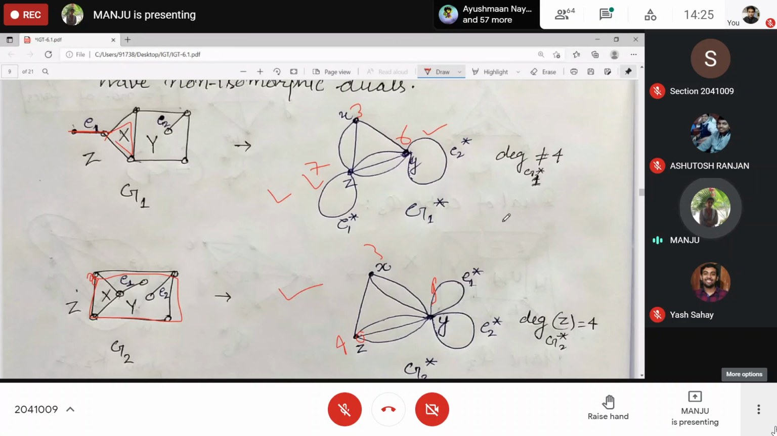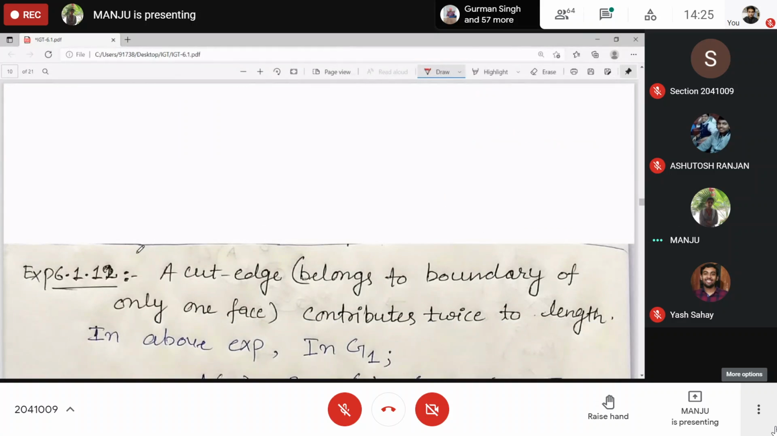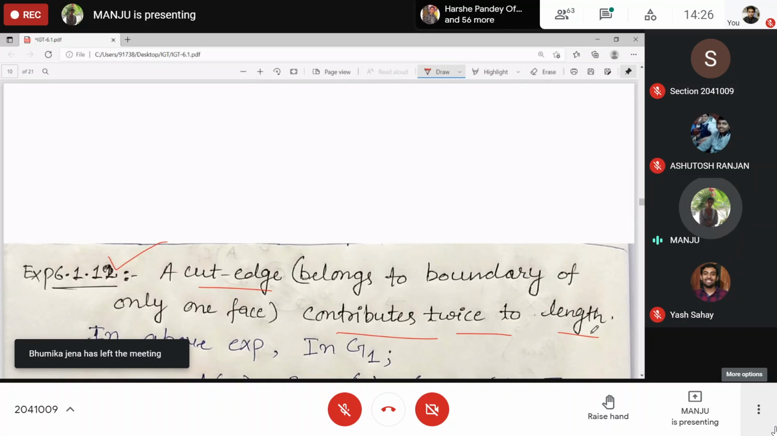So we can have a non-isomorphic dual of an isomorphic graph. That totally depends on the drawing part, how you draw the graph. So what we noticed is that each edge contributes to length how many times? Twice, no? Yes, ma'am.